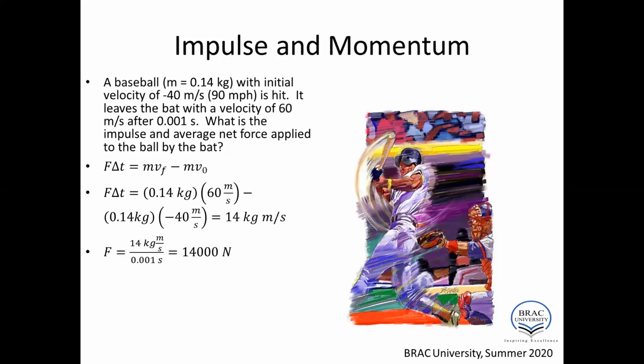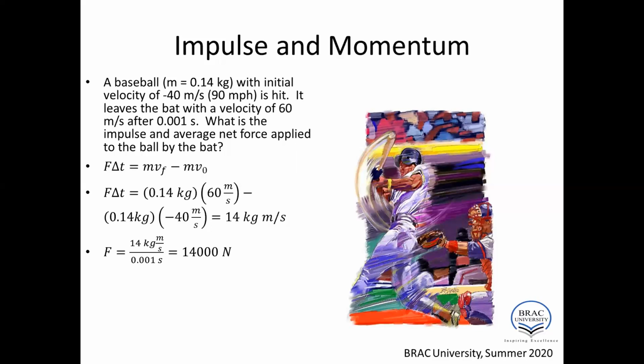Now the force. Average force and force are the same here, because the force is a variable force, so we consider the average force. So F equals 14 divided by 0.001 seconds, which is equal to 14,000 Newton. So here the force is very large and the time period is very short.